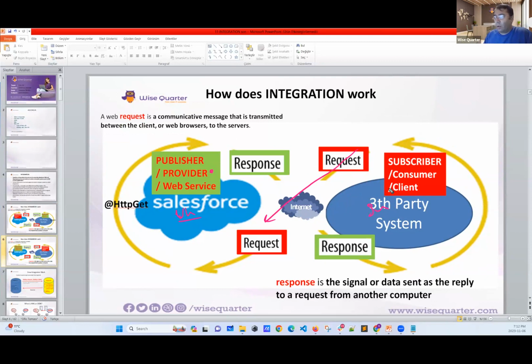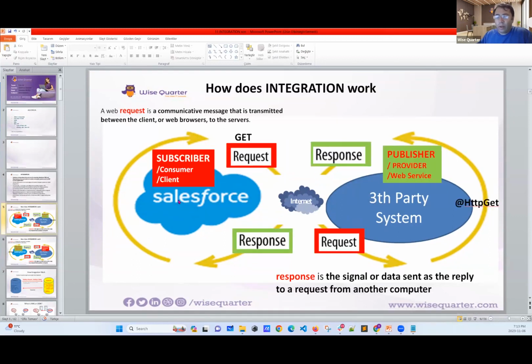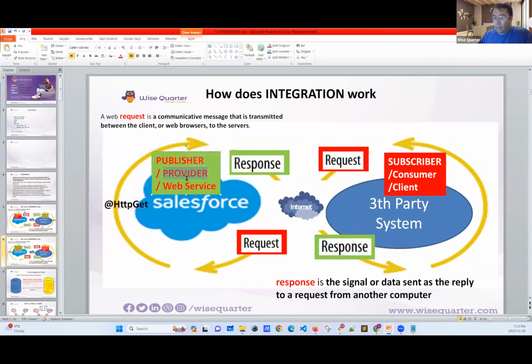Okay, think that Google Map requested something, which means we had to create a method to provide the response, and then we will respond and Google Map does whatever they want. See, we have a two-way relationship. Your application, it can be Uber, it can be Salesforce, whatever. It should be client and also provider at the same time.